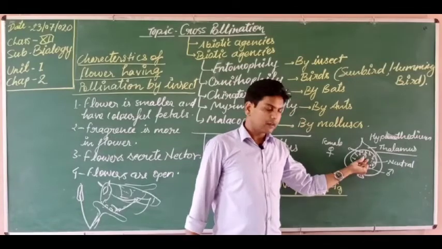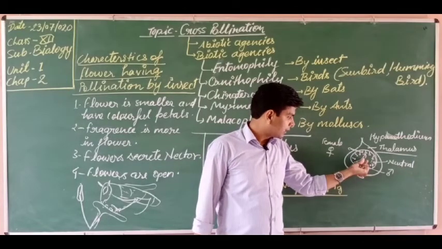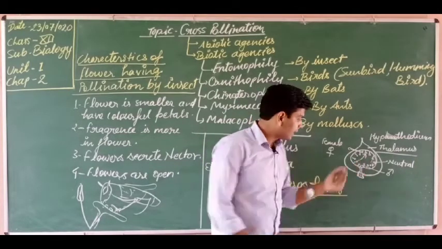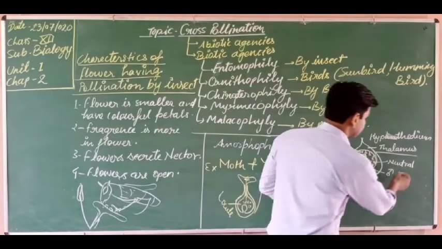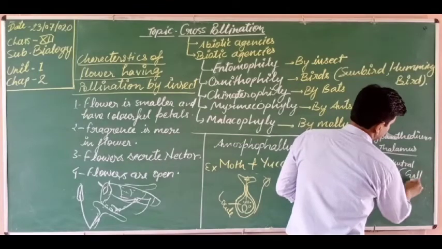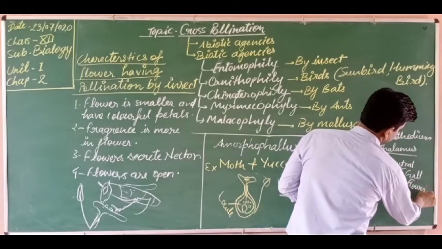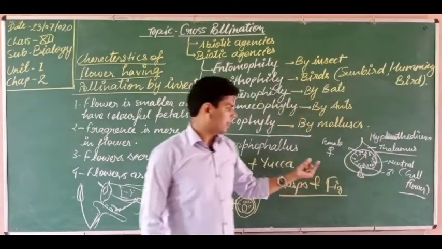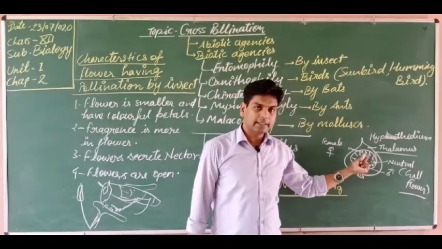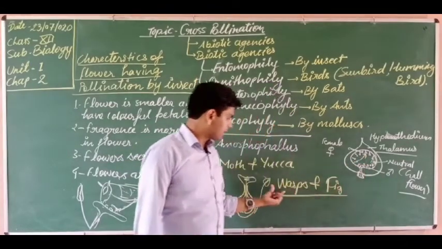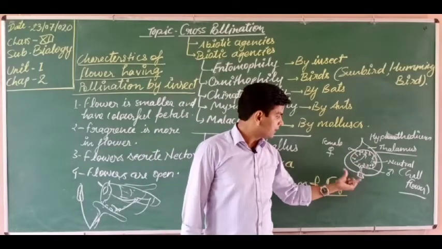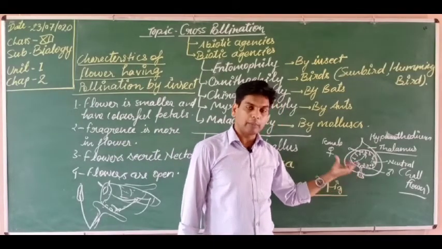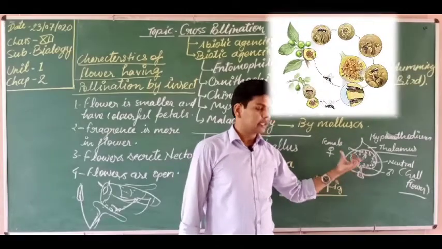Then when eggs are formed, the larva feeds on the neutral flowers, also known as gall flowers. So the gall flowers are eaten by the larva of the wasp. Then it comes out after feeding. So this is another example, and this is the way of pollination in this type of fruit.